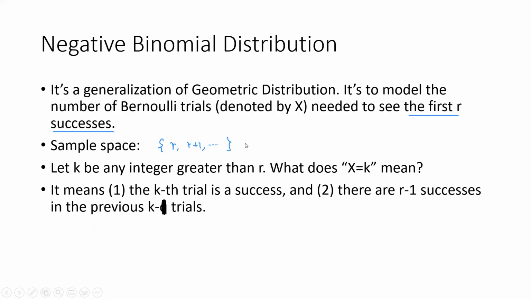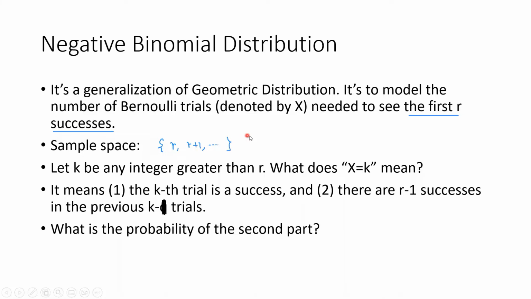All right, so here comes the distribution. For the second part, which is that there are r minus 1 successes in the previous k minus 1 trials, we have k minus 1 choose r minus 1. It's binomial, right? p to the r minus 1 times q to the k minus 1 minus r minus 1.